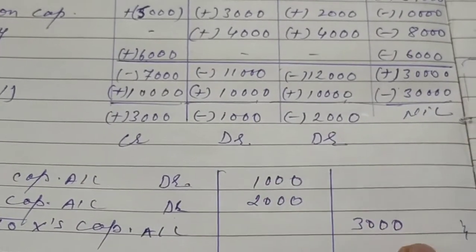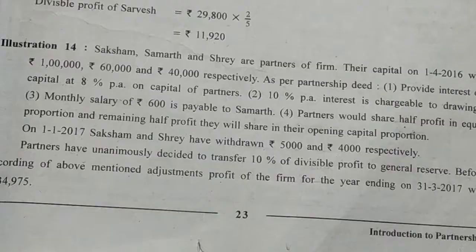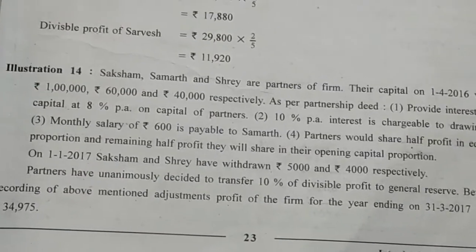1000 and 2000 is equal to 3000. This is the adjustment entry. Now come to the next question, illustration number 14.